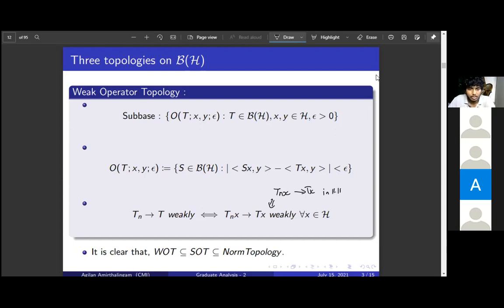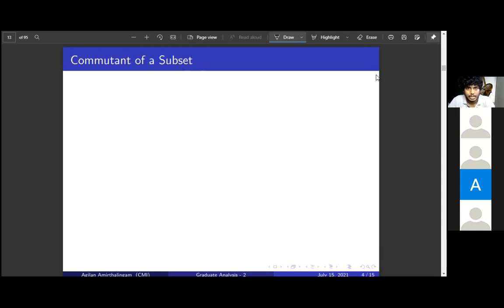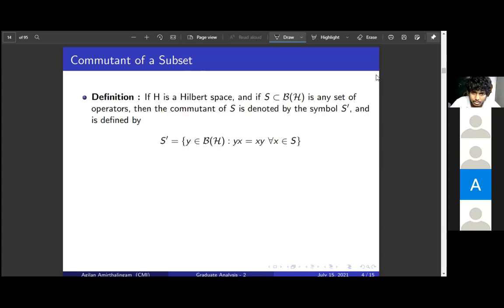So now I will define what a commutant of a subset of B of H is. This is the usual definition. For any subset S in B of H, the commutant is the set of all those operators that commute with S. In this talk, I may use small English letters for the operators and also capital letters whenever needed.